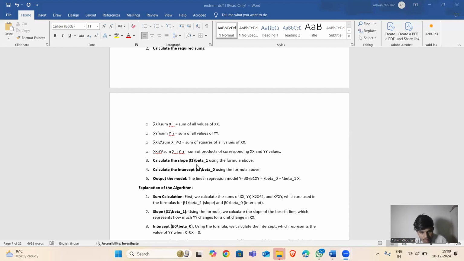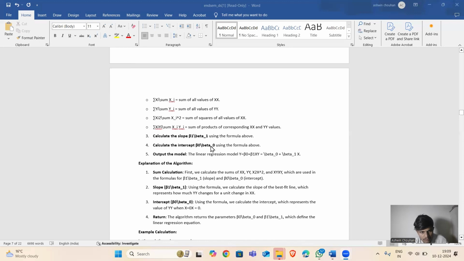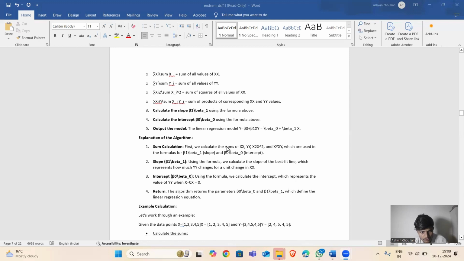Calculate the slope beta 1 using the formula above and calculate beta 0 using the formula above. Output the linear regression model y equal to beta 0 plus beta 1 x. Explanation of the algorithm.